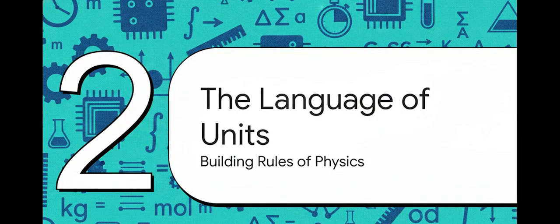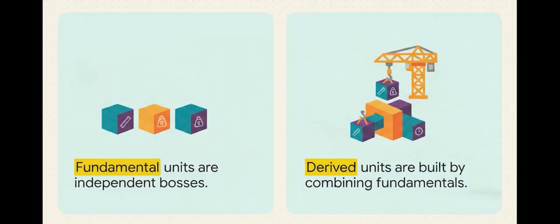Moving right along to Section 2, the language of units, building the rules of physics. Now that we know we actually need units, let's look at how the physical world breaks them down into 2 really interesting categories. On one side, you have fundamental quantities. Think of these guys as the independent bosses. They don't depend on absolutely anything else, things like length, mass, and time. On the other side, we've got derived quantities. These are the structures you build by combining those fundamental units. Like calculating area by multiplying length by length, or figuring out speed, which is just meters divided by seconds.